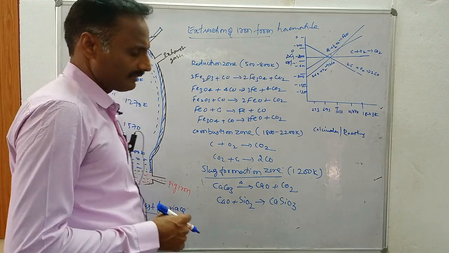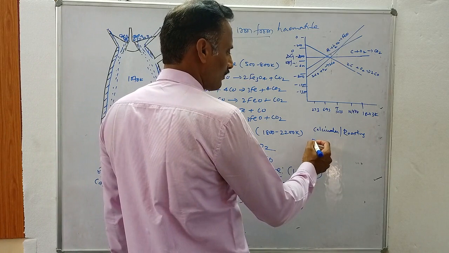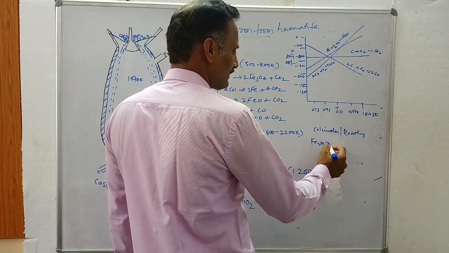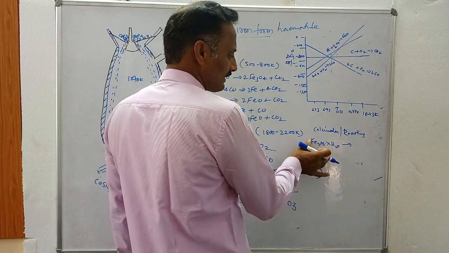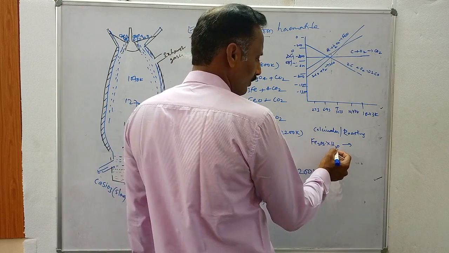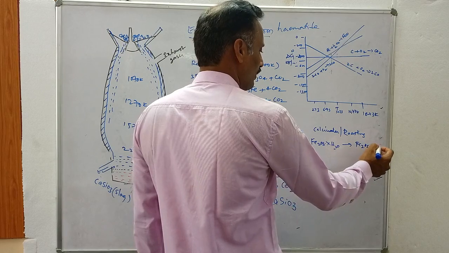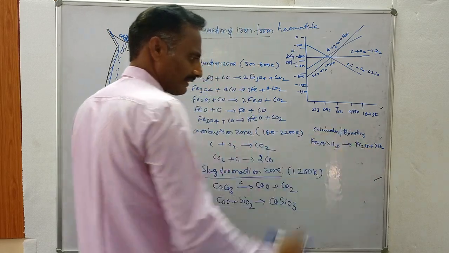For example, take hematite ore. Hematite ore is Fe2O3. It also contains some moisture, like water molecules. During calcination, when this ore is heated in the absence of air, the water molecules are removed. You will get Fe2O3, with the water molecules removed. Like that, you will get the oxide ore of iron.